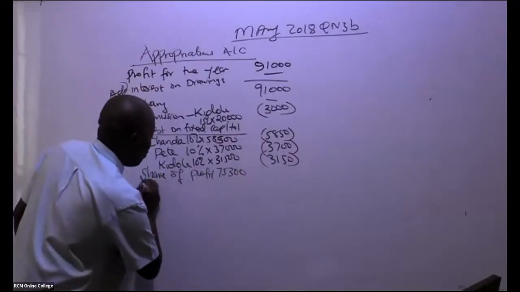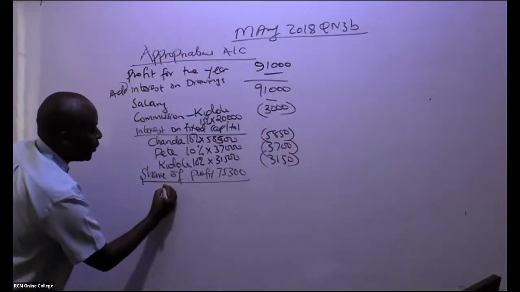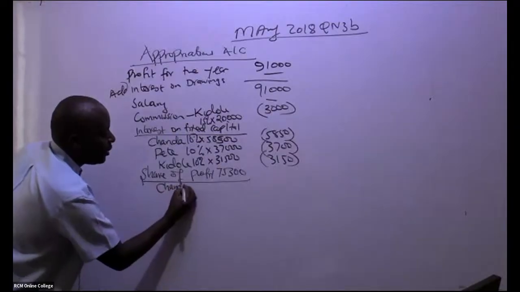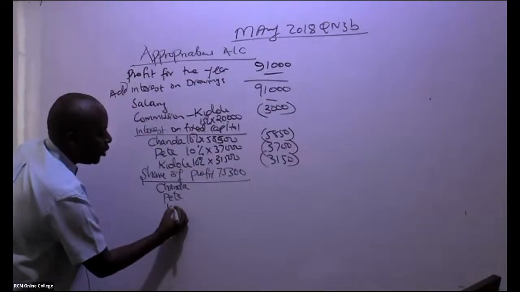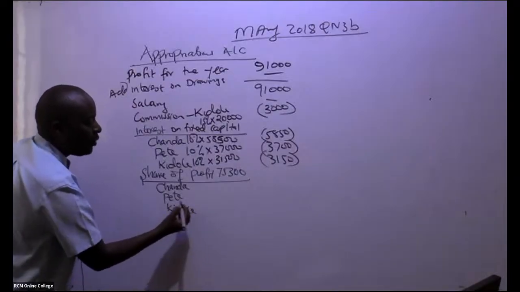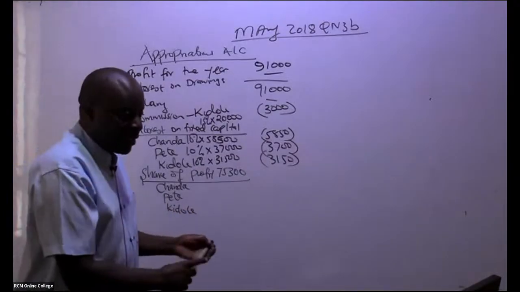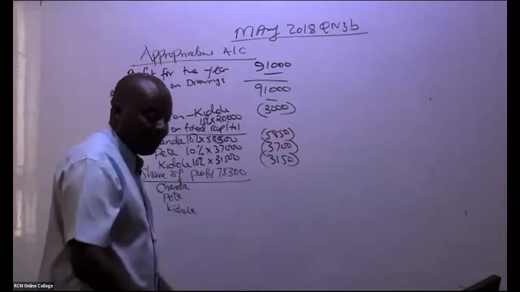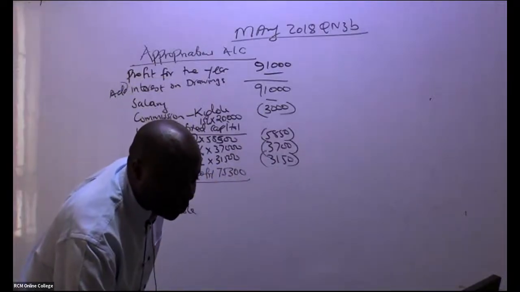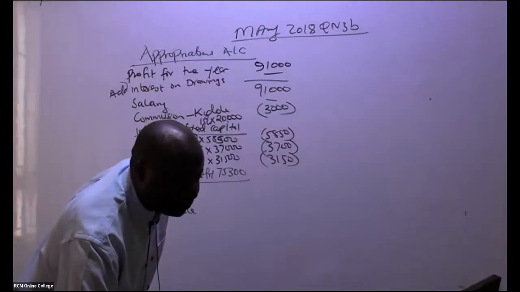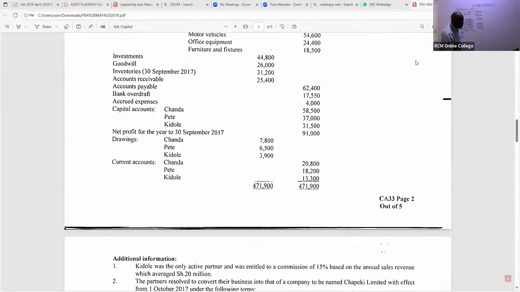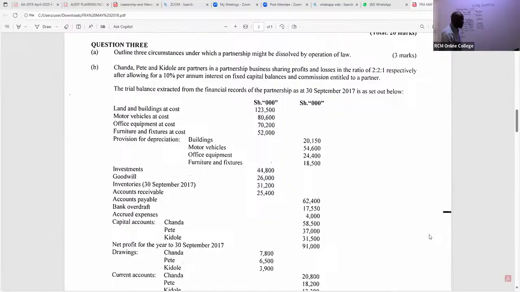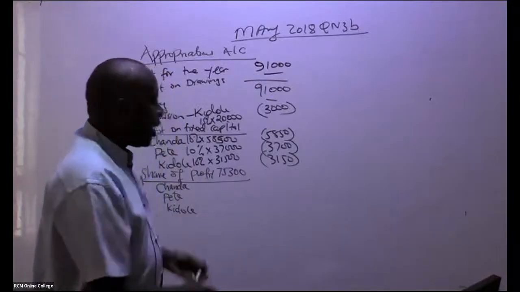So remember, we again have the three partners: Chanda, Pete, and Kidole. And they have given us the ratios of sharing these profits. At times there are losses, remember. So are you able to see the ratios? The ratios that we have here for sharing are 2:2:1.